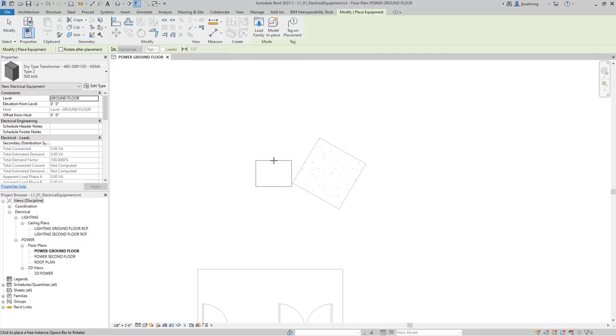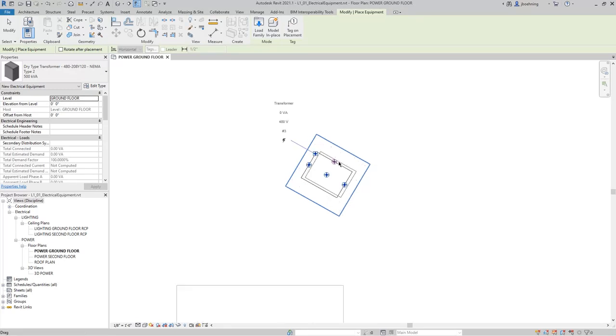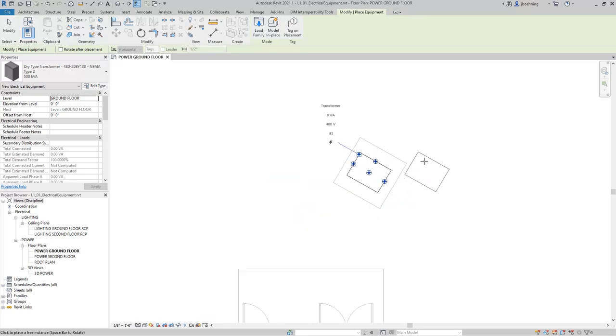There are obviously several buildings that are at an angle, or there are certain rooms that are at an angle. And when this is the case, you can hover the cursor over an edge, so really over any line, and then press the space bar, and the component will rotate in increments relating to the angle. And so in this case, we'll simply click to place it when we have it rotated appropriately.